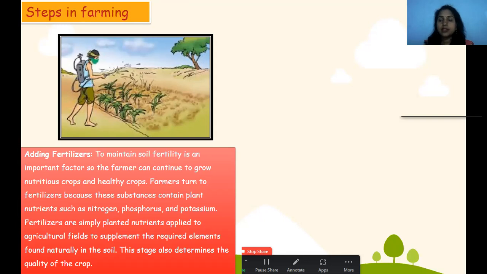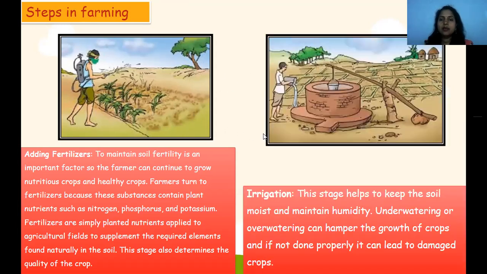Nitrogen, phosphorus and potassium fertilizers are simply plant nutrients applied to the agricultural field to supplement the required elements found naturally in the soil. So adding fertilizer is important. Then irrigation is also important.